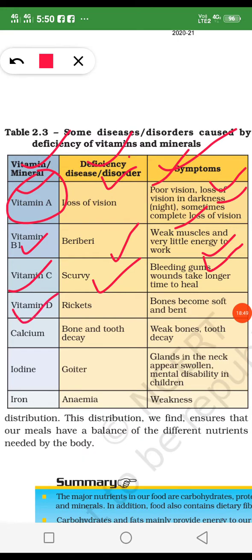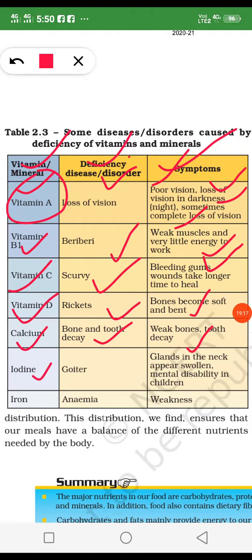And vitamin D, when there is scarcity of vitamin D, its disease is rickets, and in rickets the bones become soft and bend, and there is maybe a possibility of fracture also. And calcium makes our body and teeth strong, and when there is scarcity of calcium, then bone and teeth decay, and the person feels so much weakness.